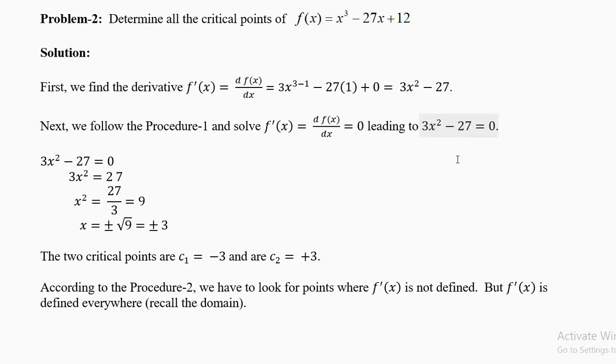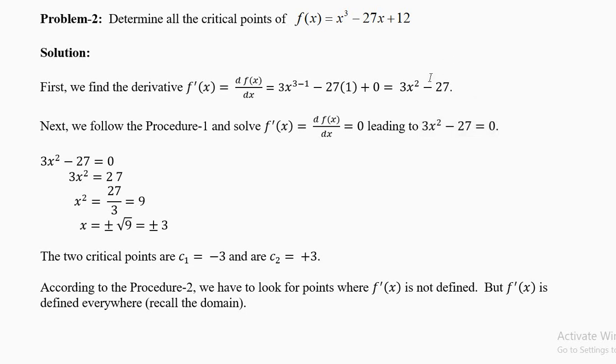Take that minus 27 to the right. You will get 3x square equal to 27. Divide by 3. You will get x square equal to 9. X equal to square root of 9. Now please remember, you are solving an equation. You have to take both the negative and the positive roots. All ordinary calculators will write only 3. You have to put plus 3 and minus 3 with your own mind. The two critical points are C1 equal to minus 3 and C2 equal to plus 3.